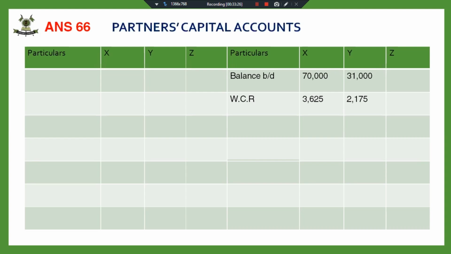Yes, children, what is the next item? It's taking time to apply the treatments that we have learned. What will be distributed amongst the partners? In addition to the workmen compensation reserve, what will be distributed amongst the partners? I'm asking from the balance sheet.